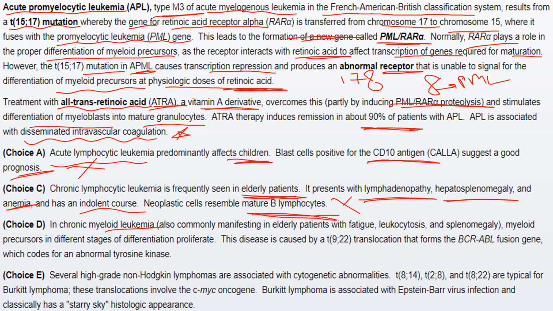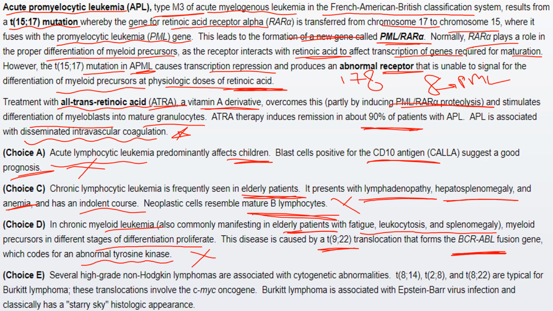In chronic myeloid leukemia, which mostly manifests in elderly patients with fatigue, leukocytosis, and splenomegaly, myeloid precursors in different stages of differentiation proliferate. This disease is caused by the t(9;22) translocation that forms the BCR-ABL fusion gene, which encodes for an abnormal tyrosine kinase. It was also not the appropriate answer.